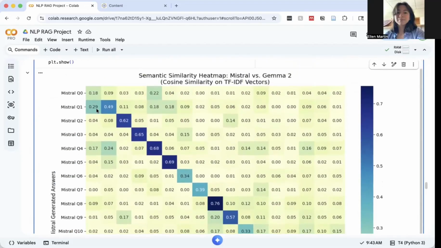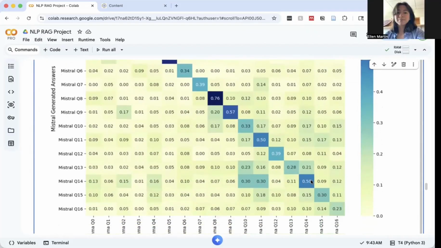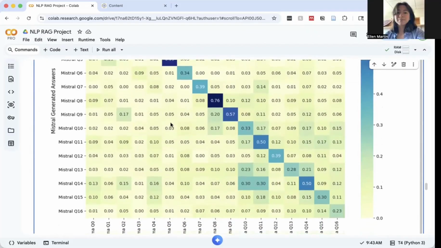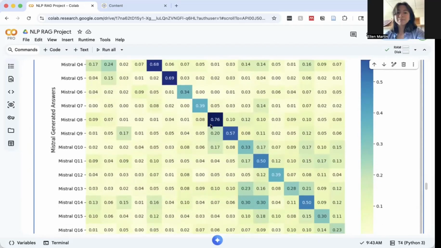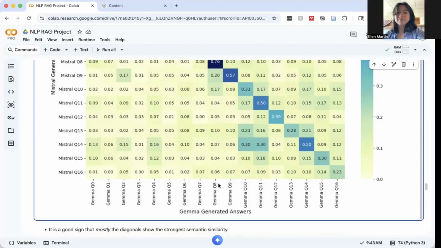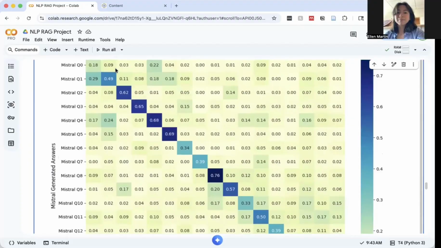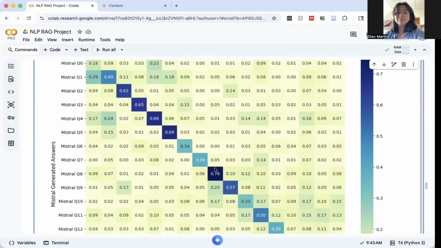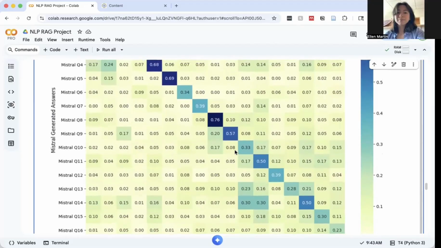It's good that on the diagonals, we do have stronger similarity for matching questions. So for example, the answer created for question 8 by Mistral is very similar to the answer created by Gemma. And that's what we want to see, because it means that the models are all returning the same clinical concepts, the same semantic answers, even if the styles are a little bit different.